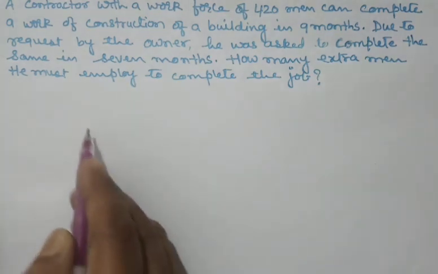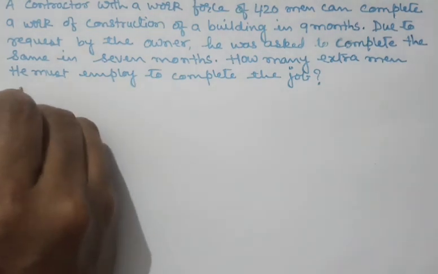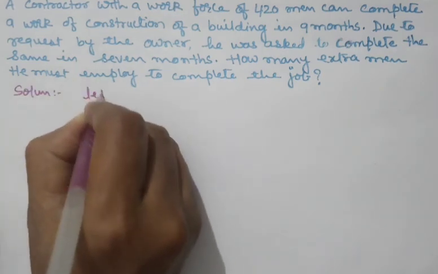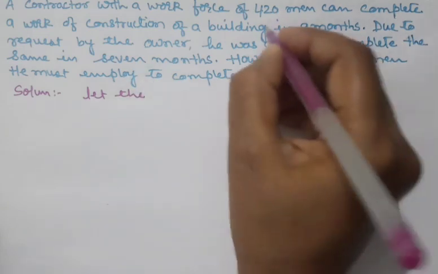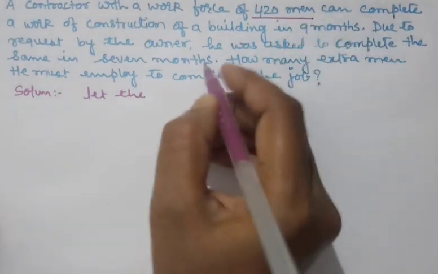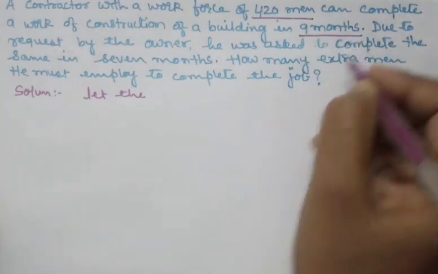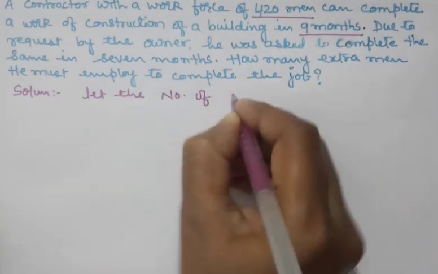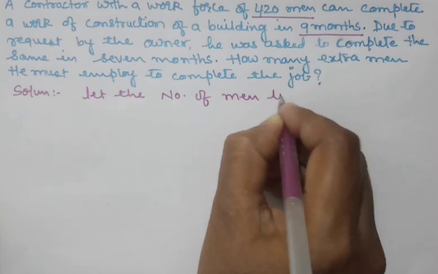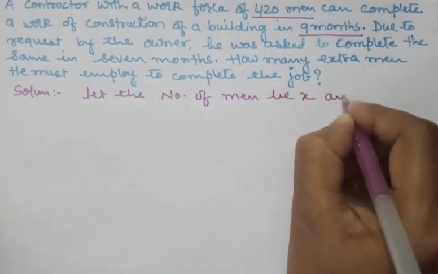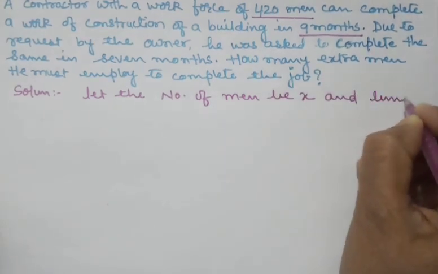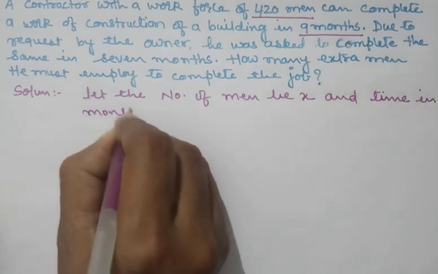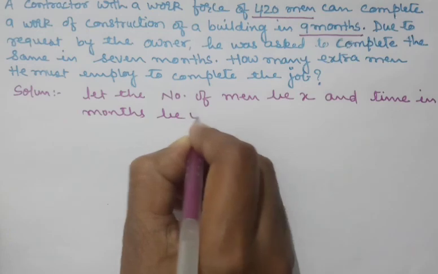So let us see how we can start the question. Solution. See here, 420 men and 9 months. Let the number of men be x and time in months be y.